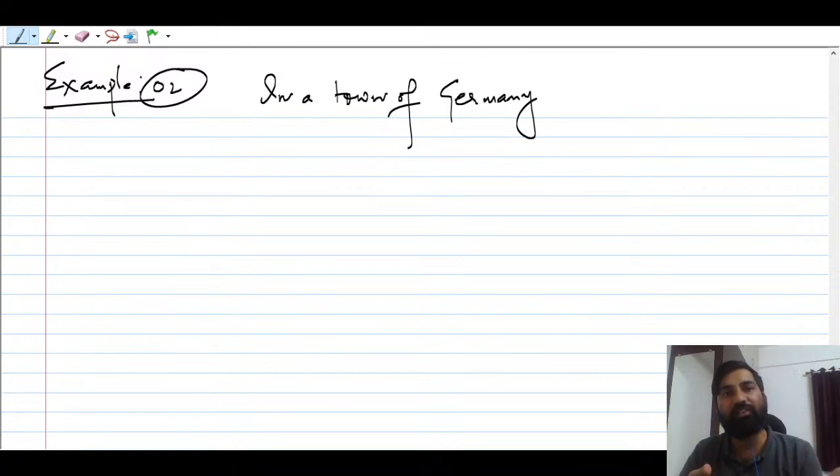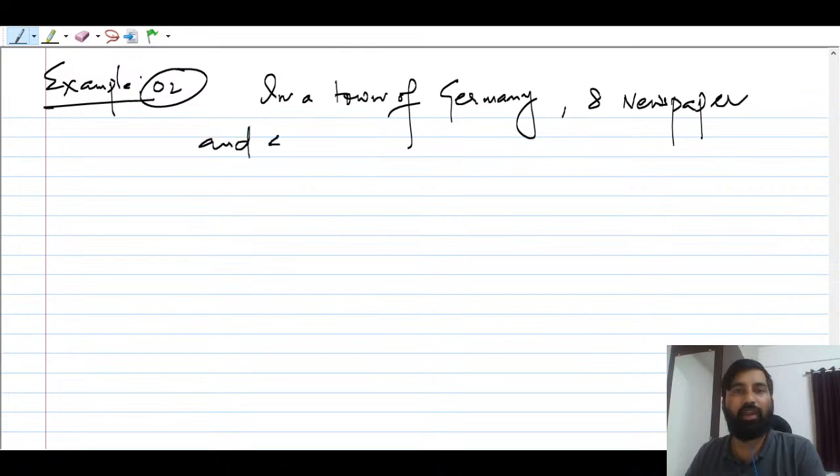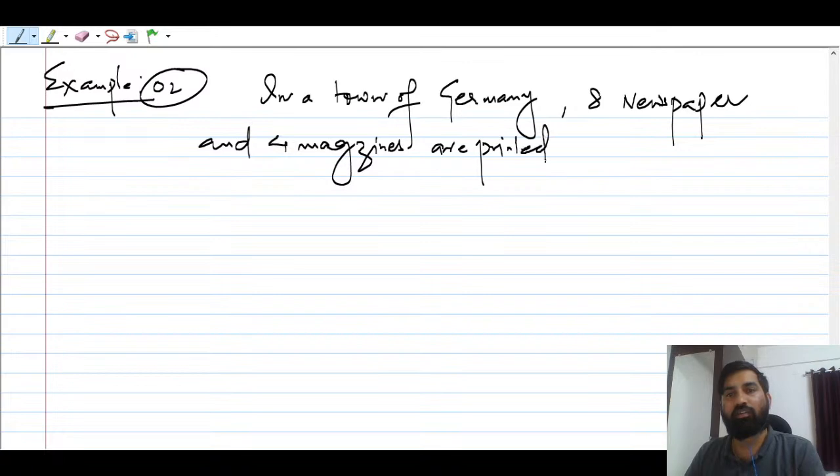So either you can take science or, in a town of Germany, 8 newspapers and 4 magazines are printed. Okay, Peter wants to subscribe.